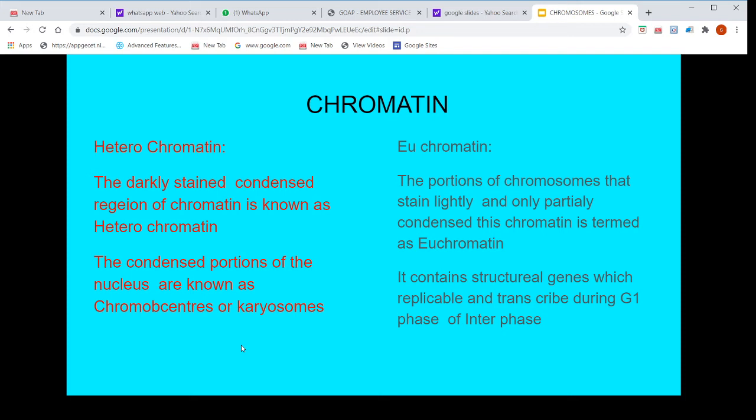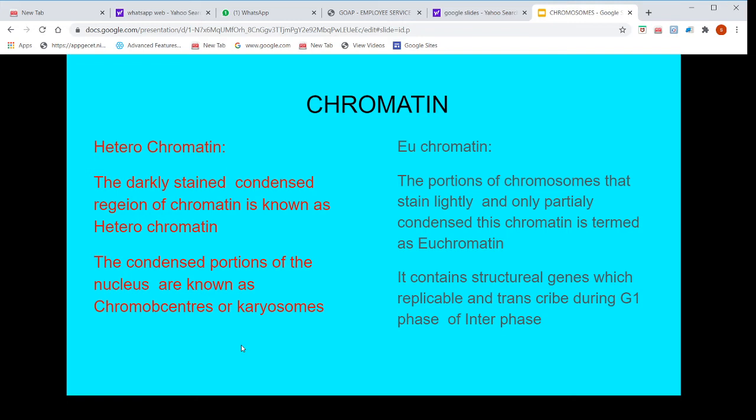The heterochromatin: the darkly stained, condensed region of chromatin is known as the heterochromatin. The condensed portions of the nucleus are known as chromocenters or karyosomes. Euchromatin: the portions of chromosomes that stain lightly and are only partially condensed are termed euchromatin.